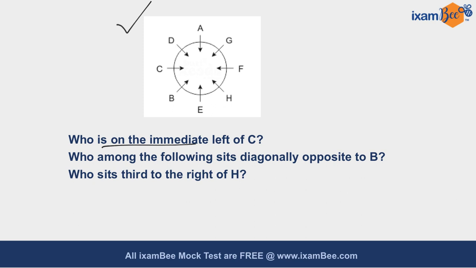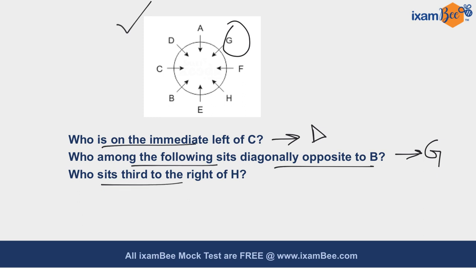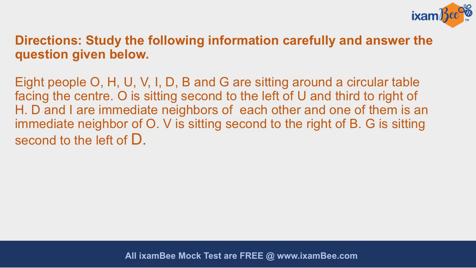Who is on the immediate left of C? Clearly D is sitting on the immediate left of C. Second question states who among the following sits diagonally opposite to B? Clearly G is sitting diagonally opposite to B, so G is the correct answer. Your third question states who sits third to the right of H? Now you know that A is sitting third to the right of H, so A is the correct answer. Let us now discuss the next question.